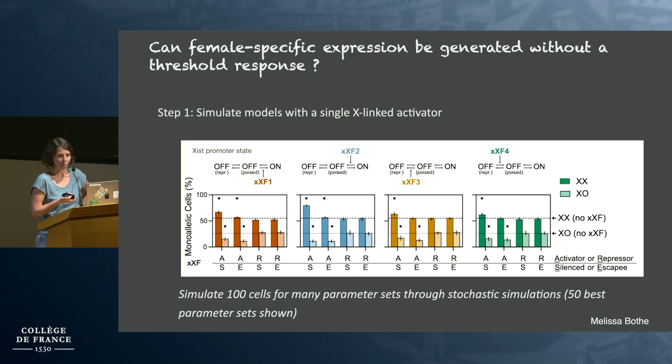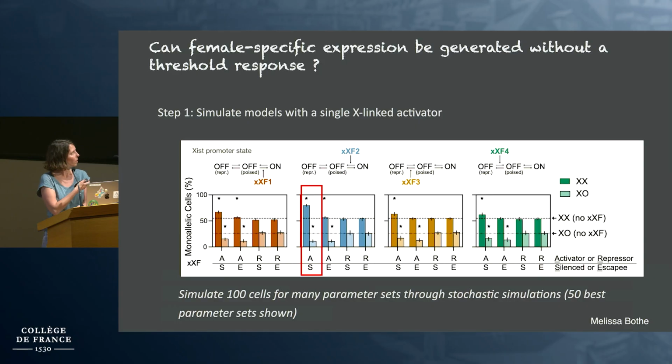For a model to explain female-specific expression, you want this dark bar to be high and this light bar to be really low. The best model in this analysis, and here we always show the best parameter sets, is this one, where it's an activator that is silenced by Xist and that controls this transition from on to off.